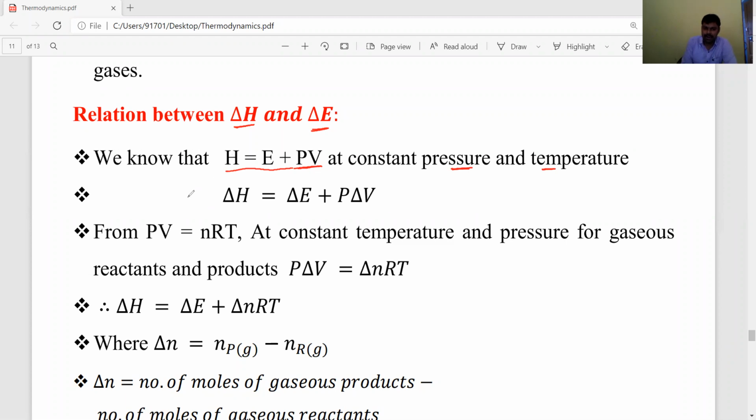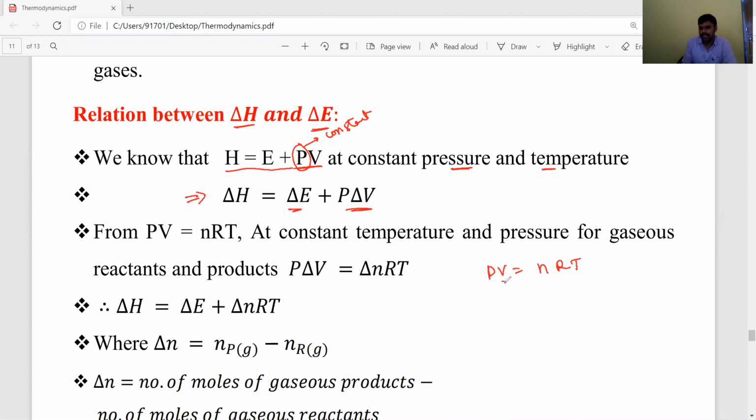Just modify this equation. At constant pressure, delta H is equal to delta E plus P into delta V. For ideal gases, PV is equal to nRT, we know that.